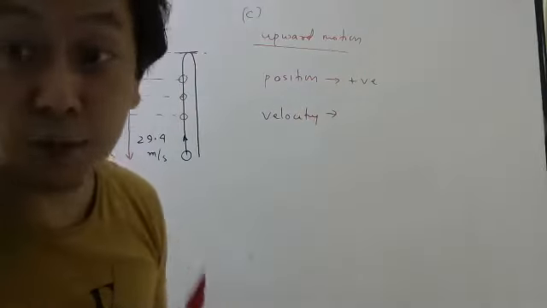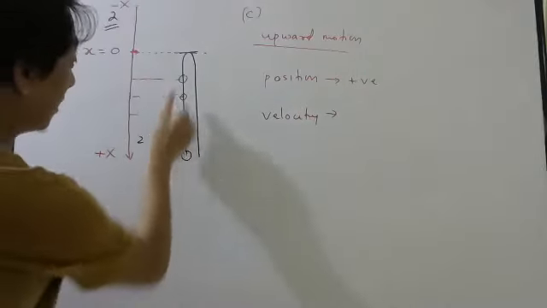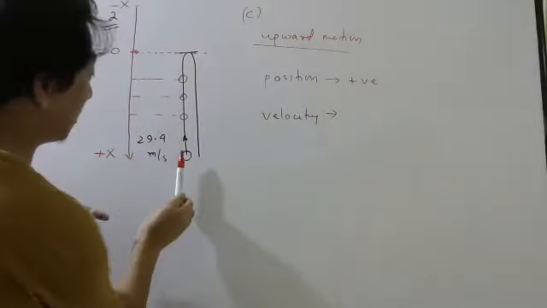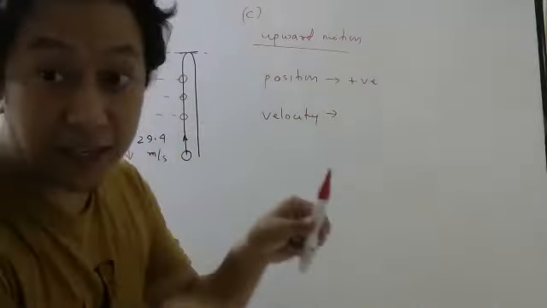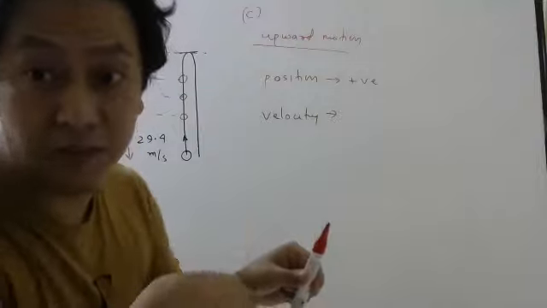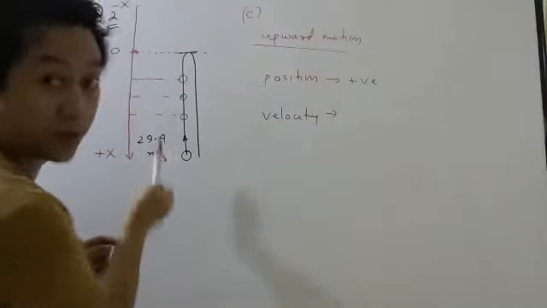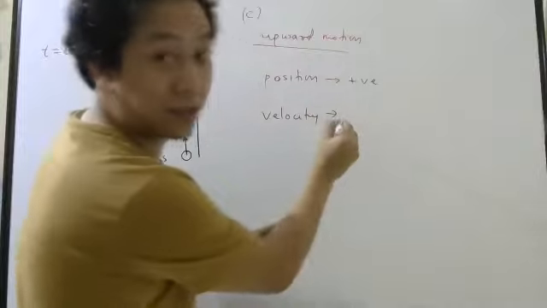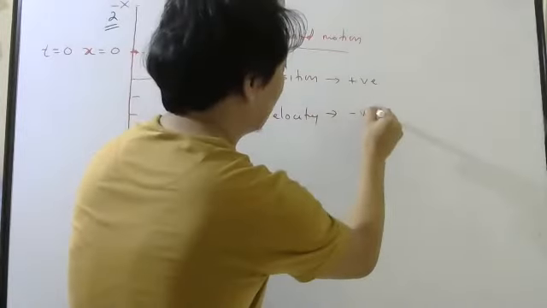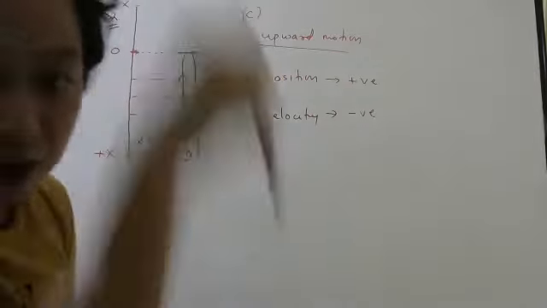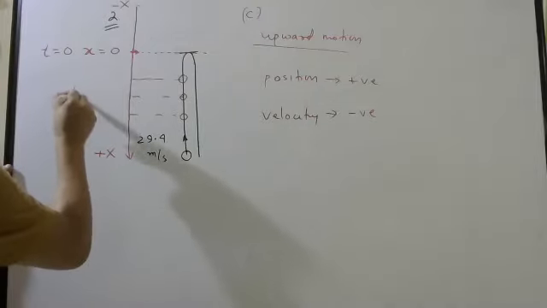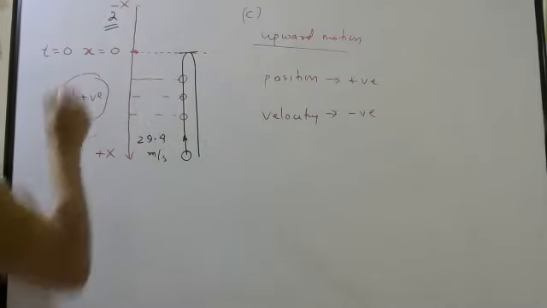Velocity means where it is going. During upward motion, velocity is up, but down is taken positive. So it will be negative. Why, sir? Because down direction they have taken positive.